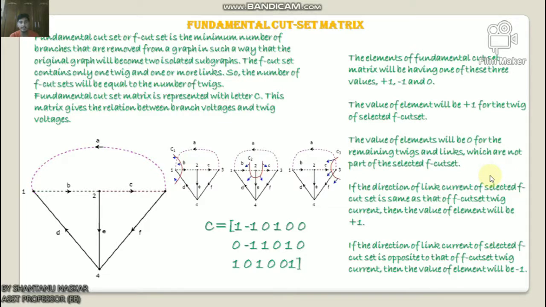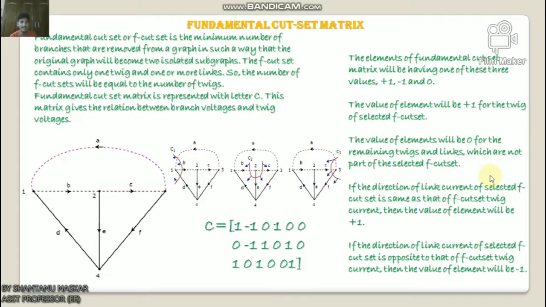Okay, the f-cut-set contains only one twig and one or more links. So the number of f-cut-sets will be equal to the number of twigs. The fundamental cut-set matrix is represented with the letter C. Okay, the matrix gives the relation between branch voltage and twig voltage.